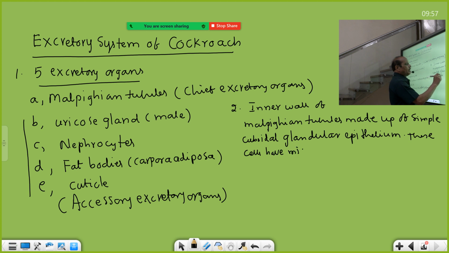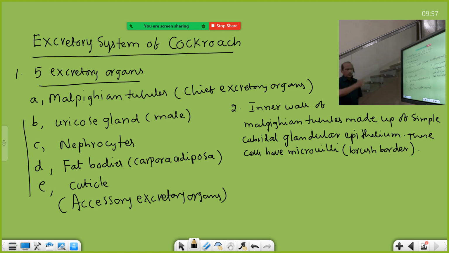When the microvilli are present anywhere, not only here, even columnar epithelial cells also have microvilli, then this is called brush border. So brush border is also present in the proximal convoluted tubule of our nephron, also has the same. So in this aspect, these are application type questions, you know. Previously one question I asked, what is that? The trachea of cockroach resembles trachea of man in what aspects? That is application type question. This is also application type question.